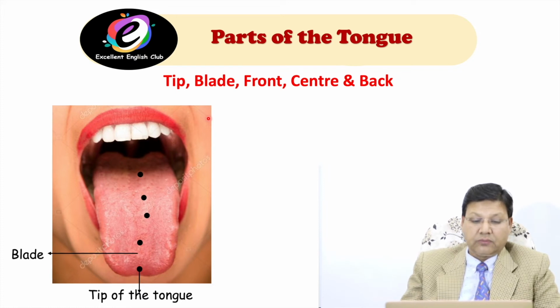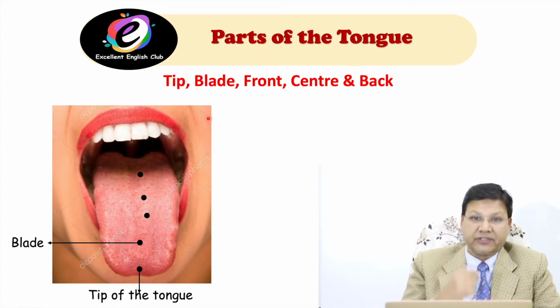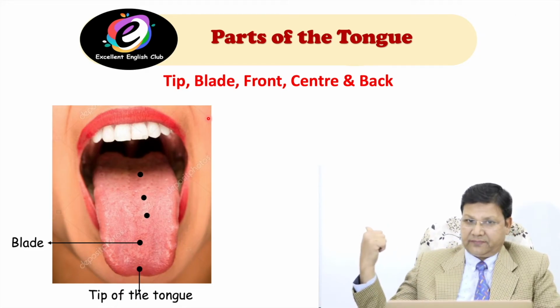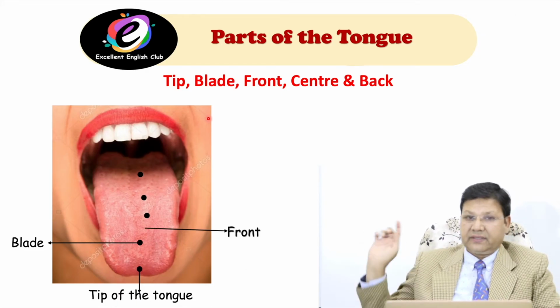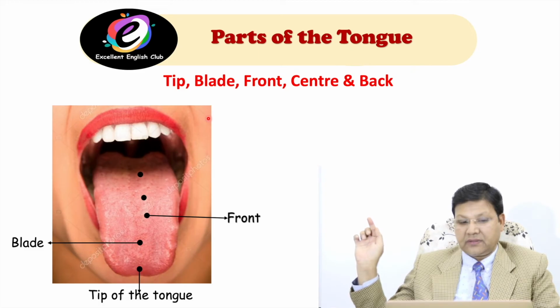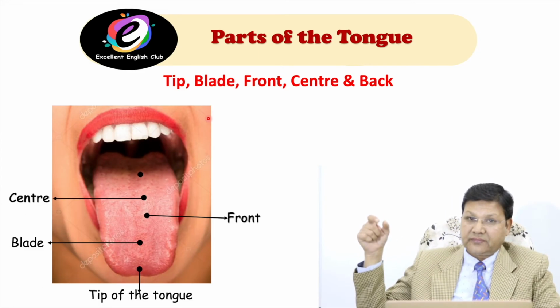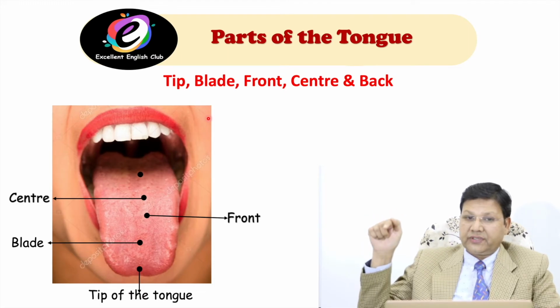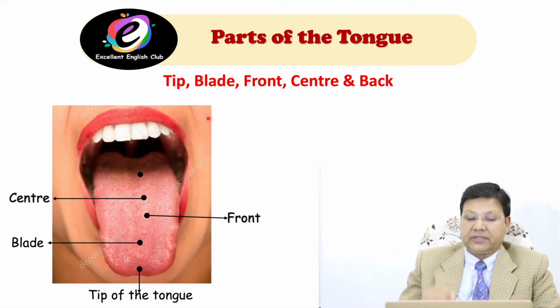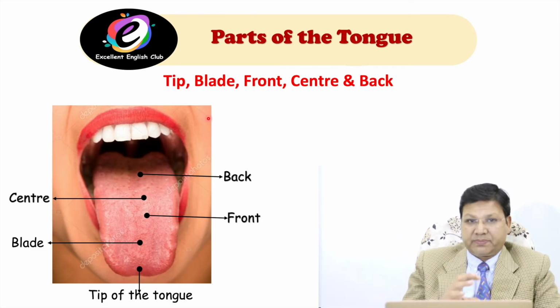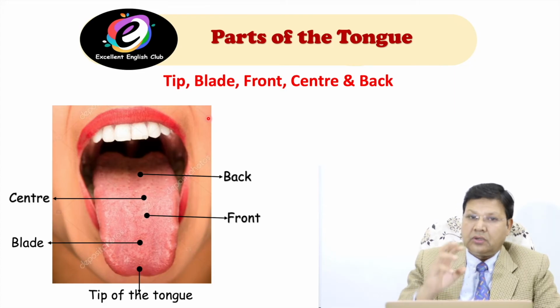Number 2, blade. It is called the blade of the tongue. After that, just look here. The third is the front of the tongue. Next, the center of the tongue. And the last part is the back of the tongue. All these parts play a very important role while producing sounds.